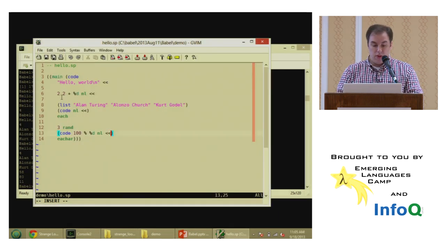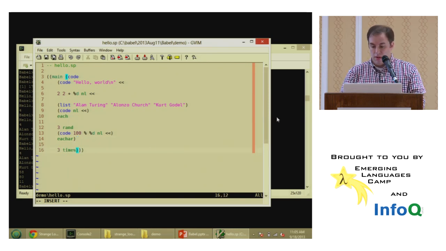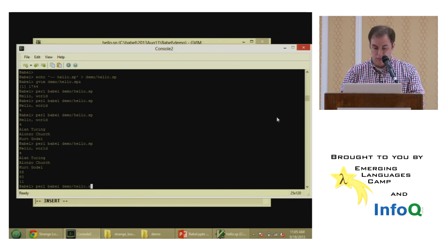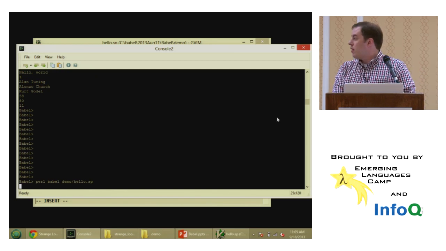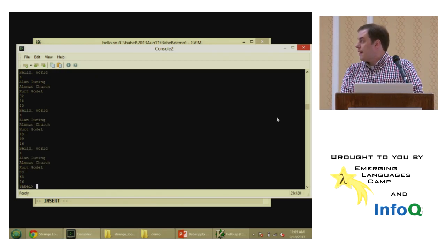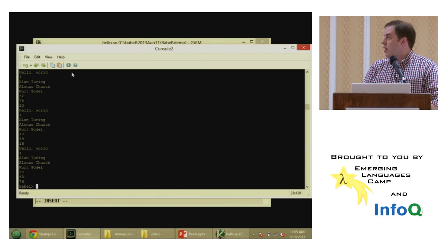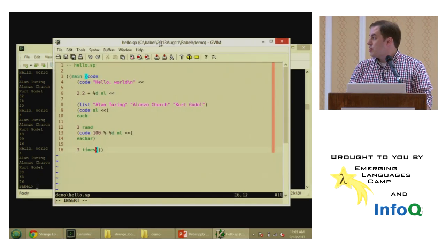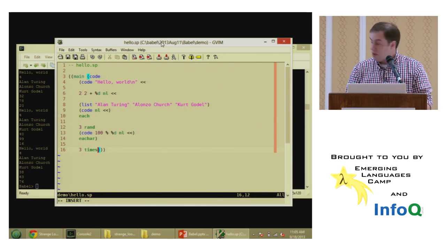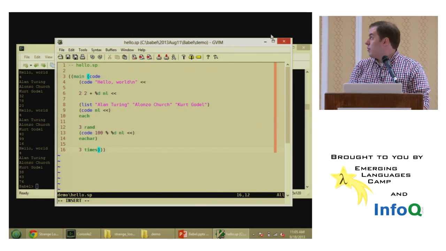And now let's say for just no reason at all, we just want to do all of this stuff 3 times. So we go ahead and put everything in a code list, and we just say 3 times. And then we'll actually give some space here so we can see. We run it, and there we go. We've printed everything out here, same as we had before, but 3 times. And the numbers generated are random. I'm using Mersenne Twister for the random number generator.